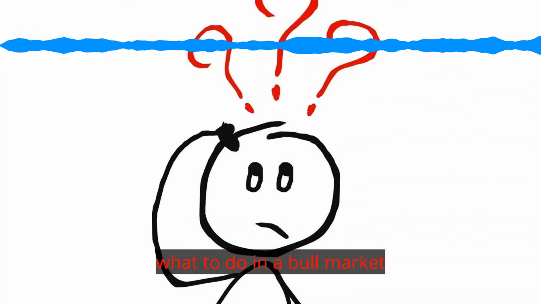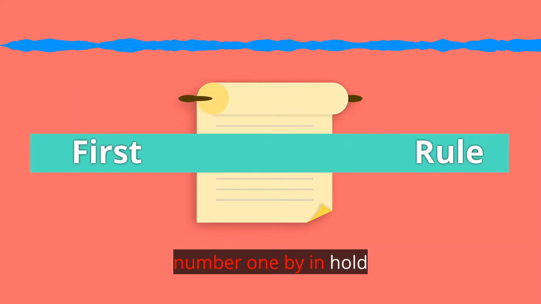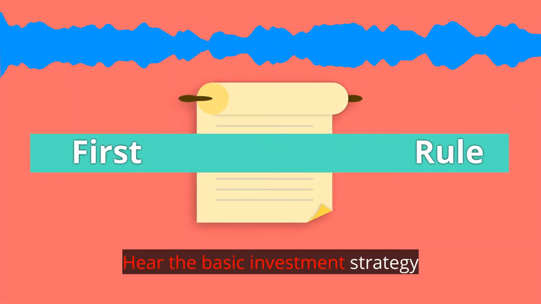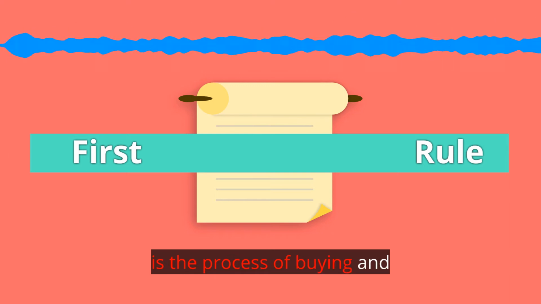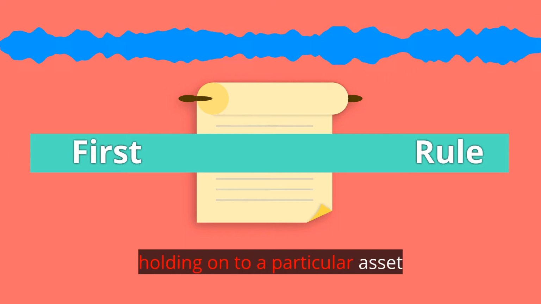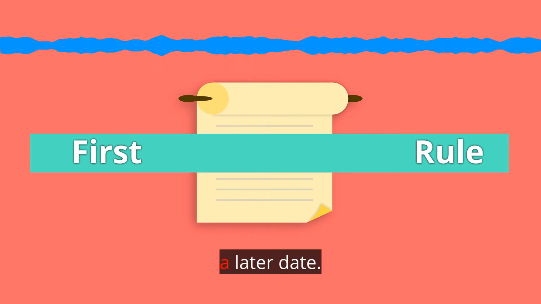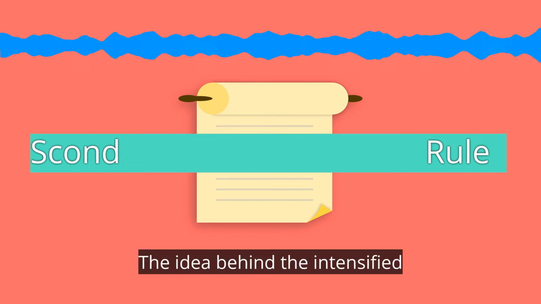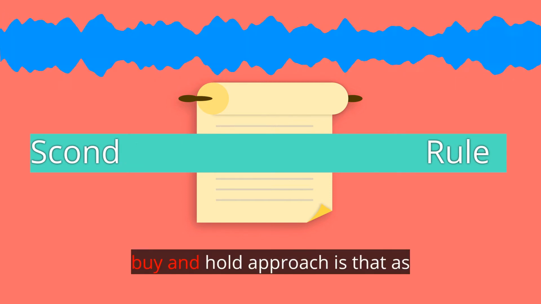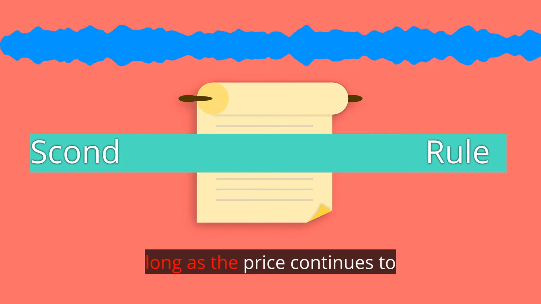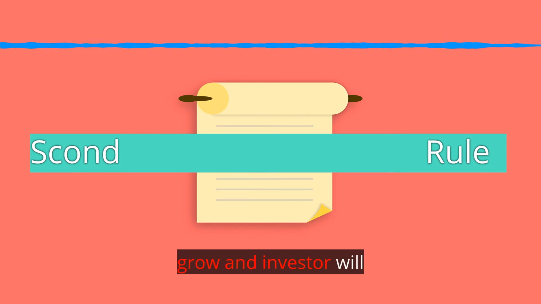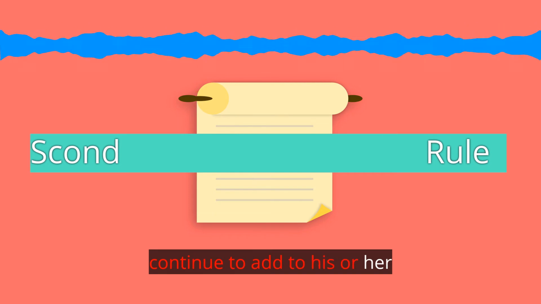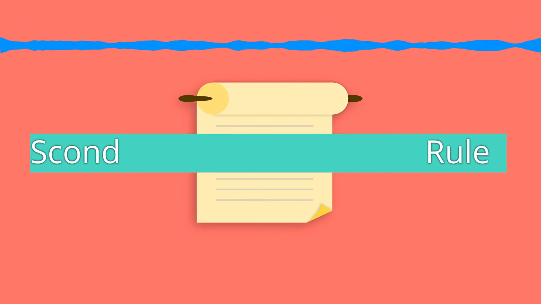What to do in a bull market? Number 1, buy and hold. Here the basic investment strategy is the process of buying and holding on to a particular asset, eventually selling it at a later date. Number 2, more buy and hold. The idea behind the intensified buy and hold approach is that as long as the price continues to grow, an investor will continue to add to his or her holdings in a particular market.